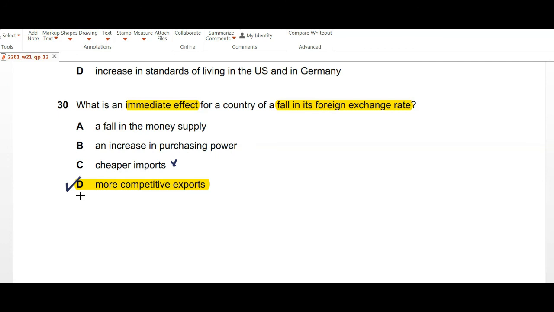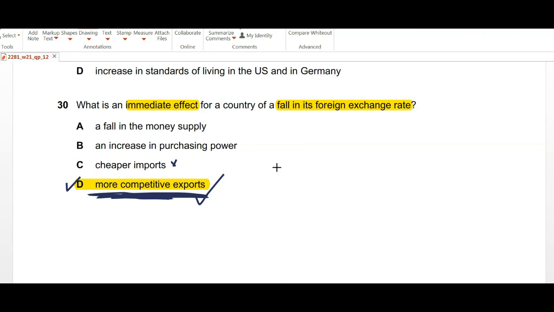In other words, your purchasing power is actually being reduced. So we stick with option D, because whenever we're talking about the main advantage of a fall in foreign exchange rate for a country, it is that it makes its exports more attractive. And this is also something that we talk about when we say that a country would like to reduce its trade deficit.